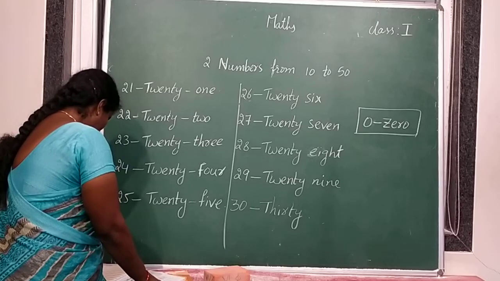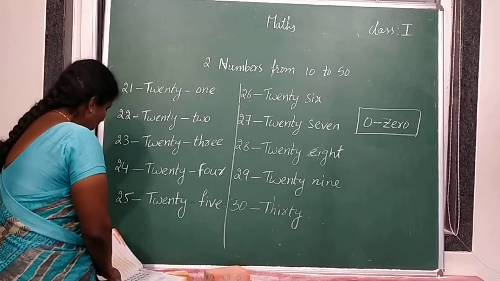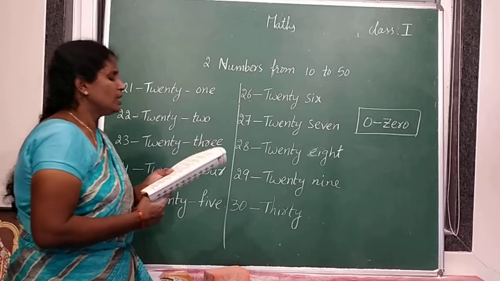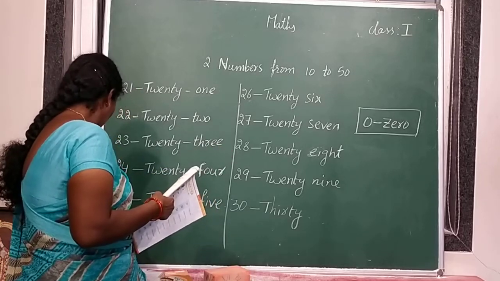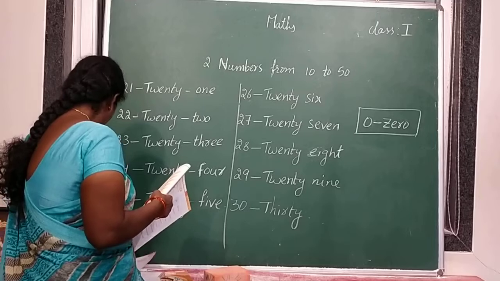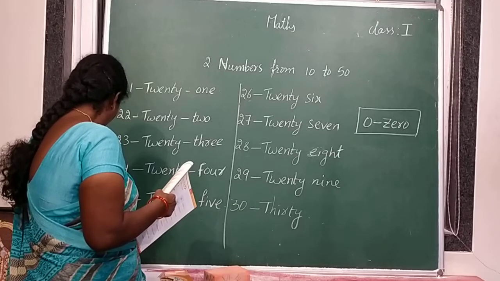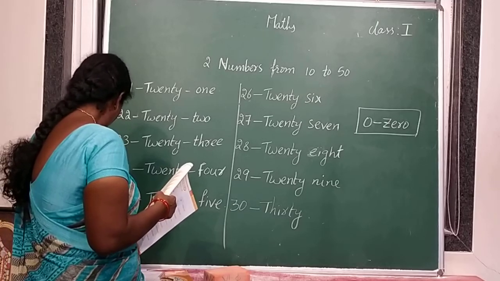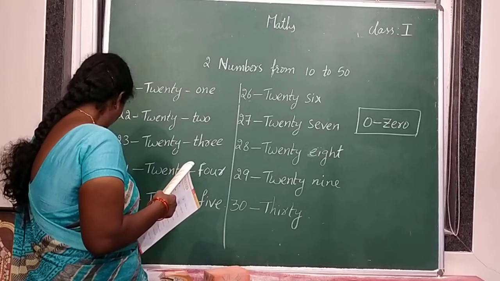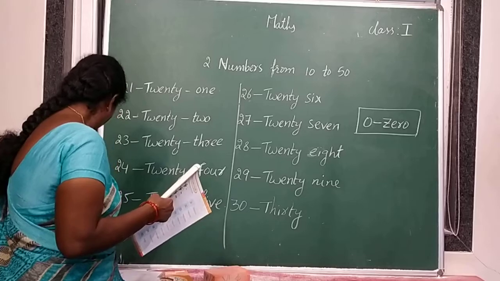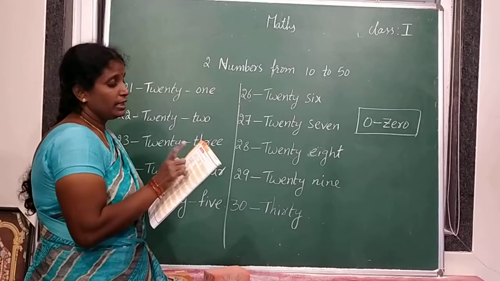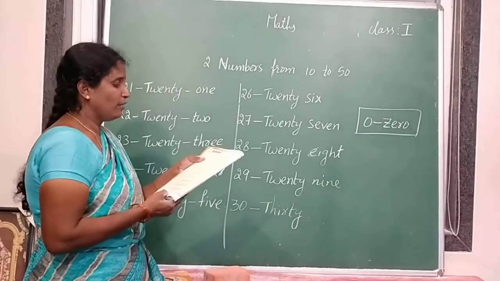Now open your content books. Circle the number for each number name. See here in page number 24.